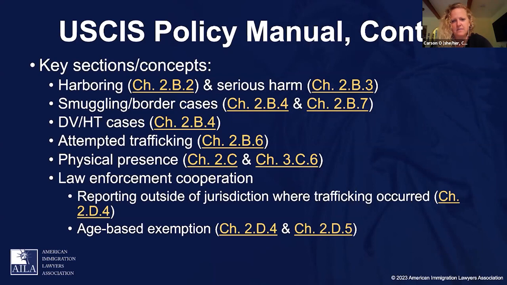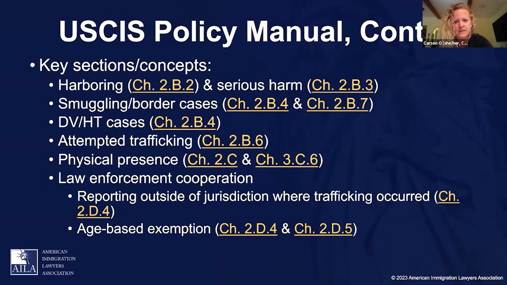So first, the manual now includes a definition of harboring in the trafficking context, as well as a non-inclusive list of harboring factors. And it also includes a non-inclusive list of serious harm factors. It confirms that trafficking can occur in the context of a smuggling case, and it instructs adjudicators to look to the alleged trafficker's intent, clarifying that the intent may have changed over time and that the perpetrator's motivations may be multifaceted.